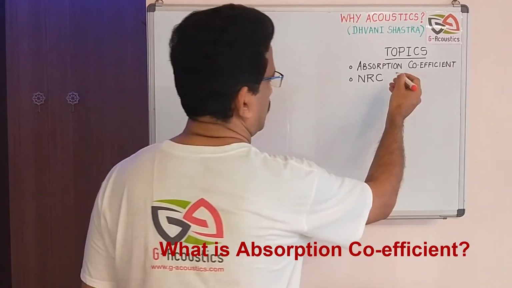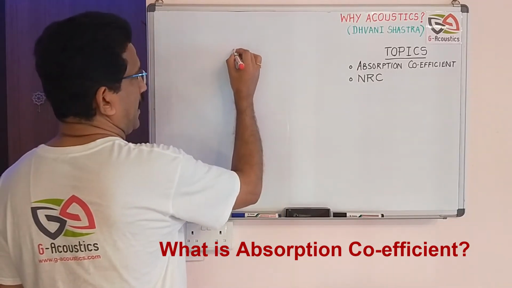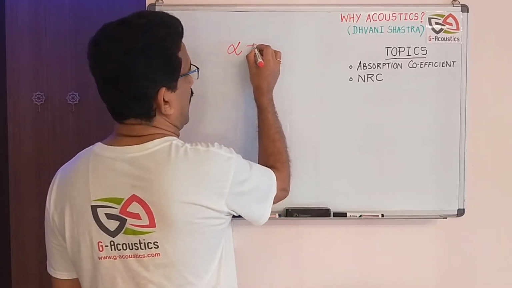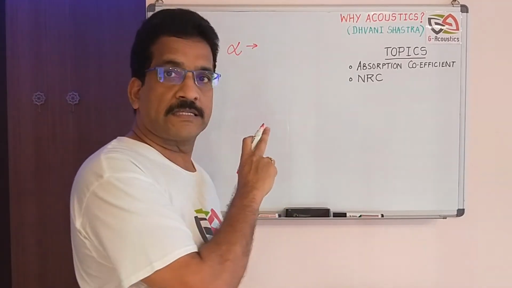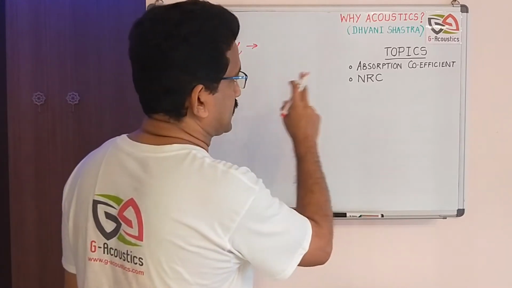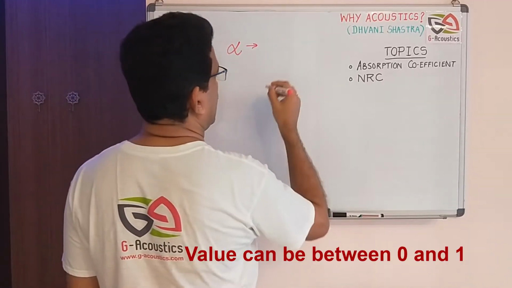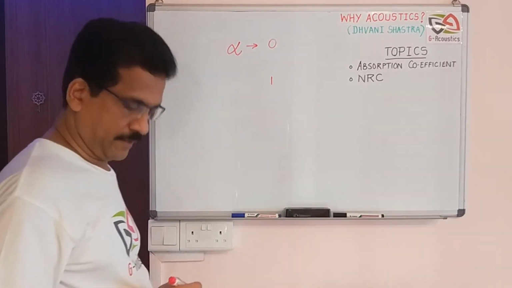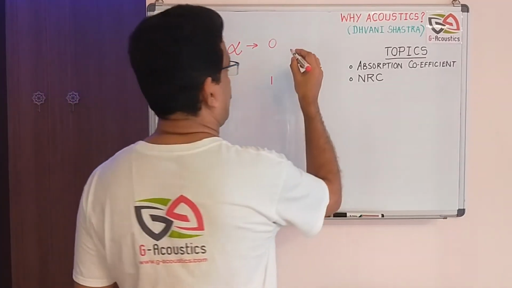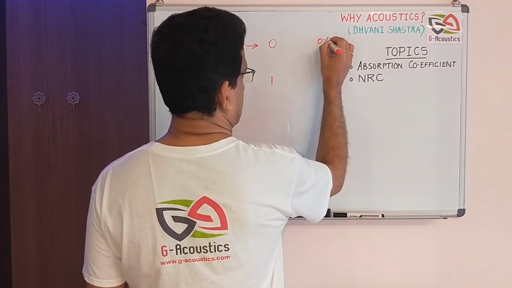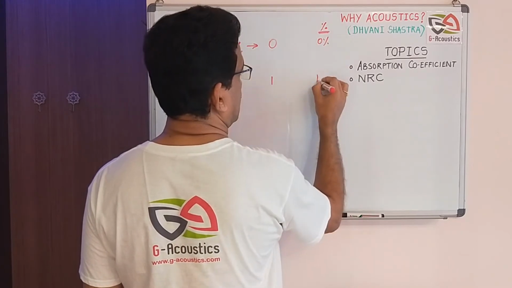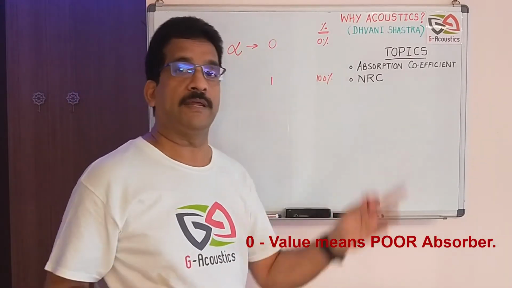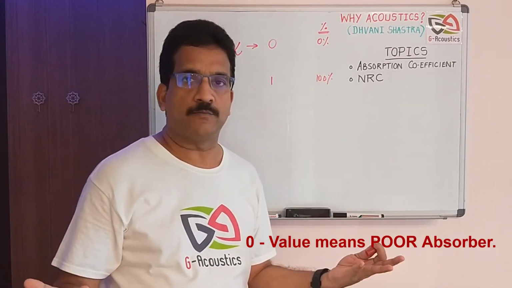Now what is absorption coefficient? It is denoted by a symbol called alpha. The value of alpha is a unitless quantity. So absorption coefficient alpha can have a value of 0 or it can have a value of 1. This means it is 0% in terms of percentage, and this is 100%. So what does it mean? When an absorption coefficient is 0, it means nothing gets absorbed.